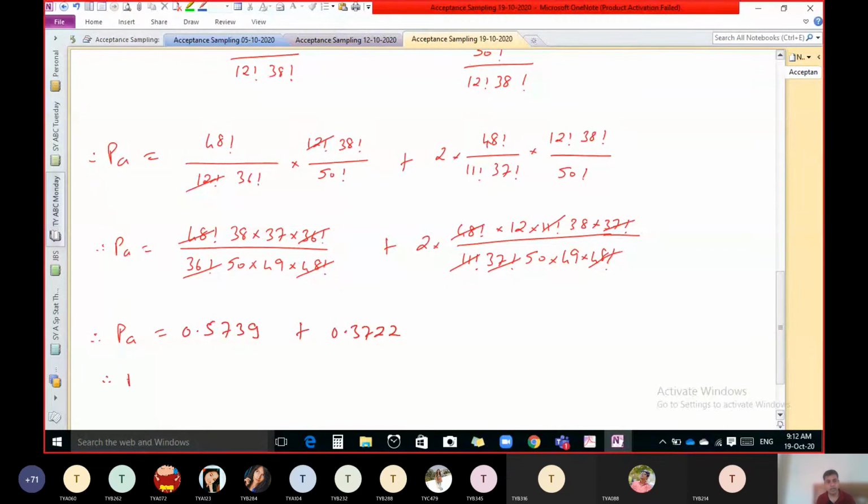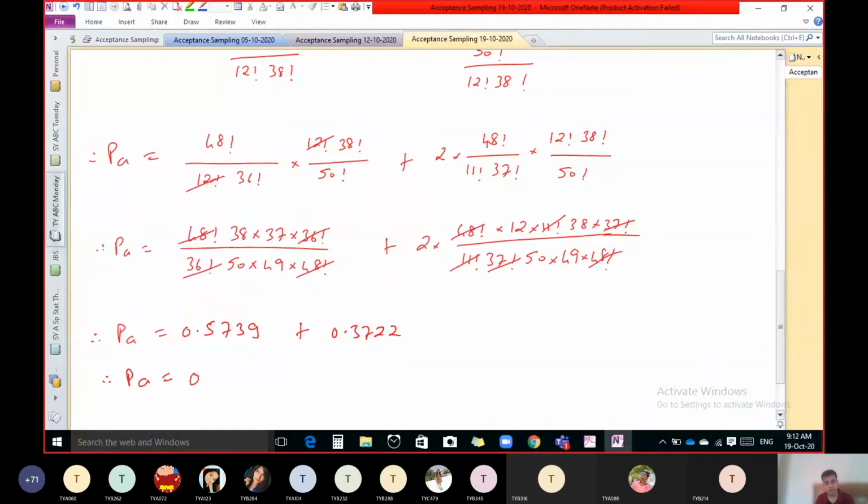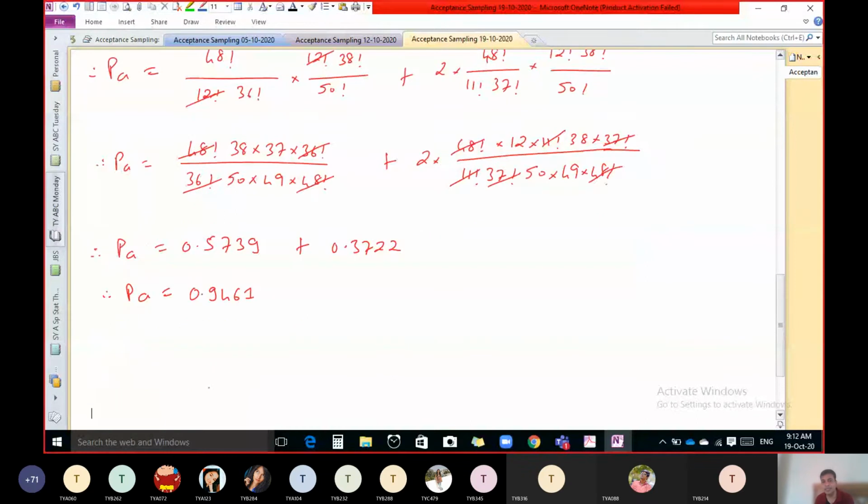So simply add this to get the probability of accepting the lot. So 0.3722 plus 0.5739. So 0.9461. This is the probability of accepting the lot.